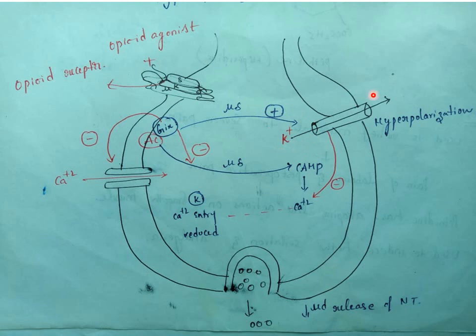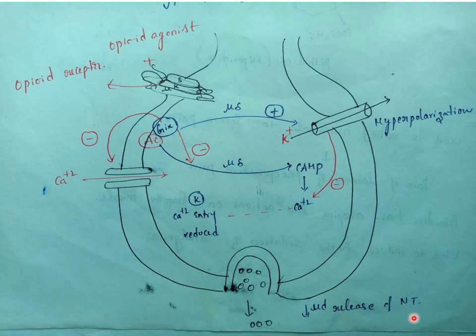So it serves two functions. One is the opening of potassium ion channels, and there is an inhibition of calcium ion channels, and finally what happens, it leads to hyperpolarization, and finally there is a decrease in the release of neurotransmitters. That is the major important mechanism of action.